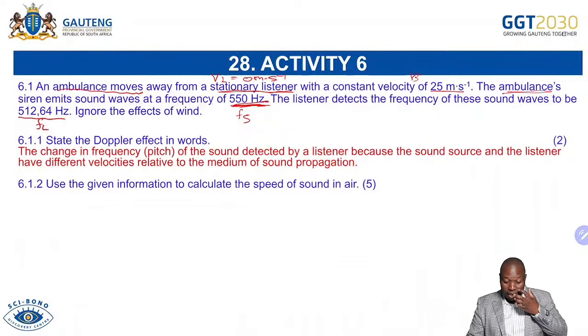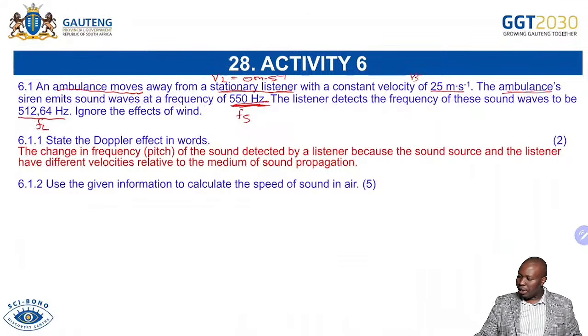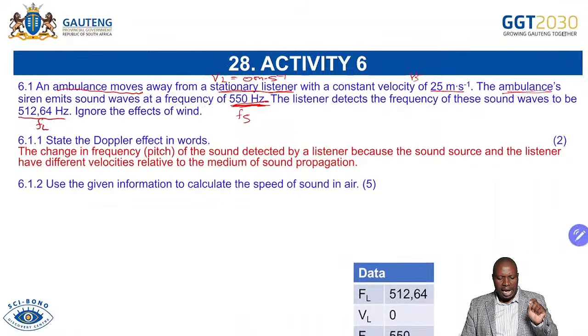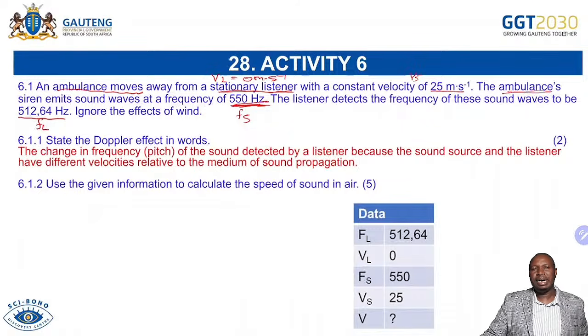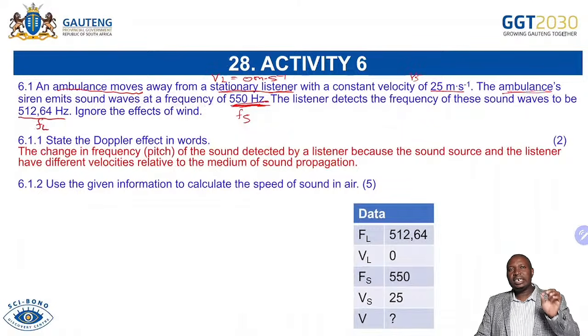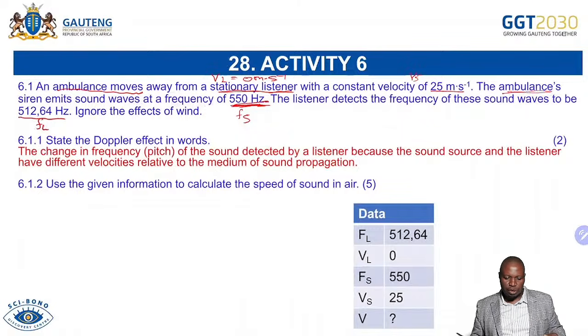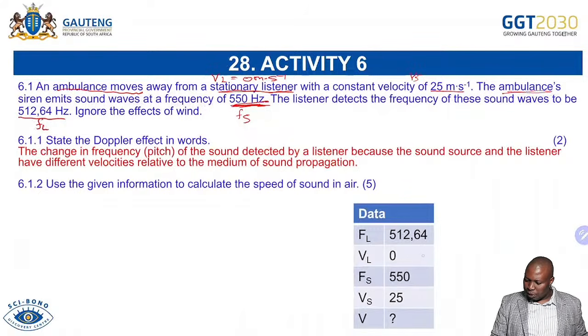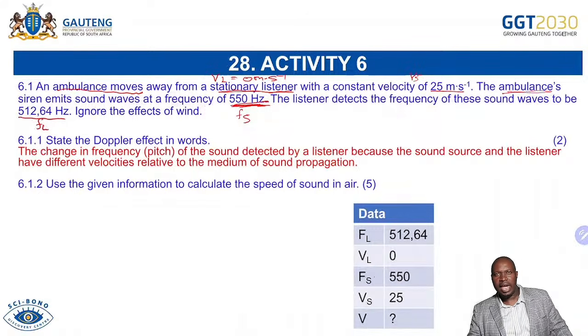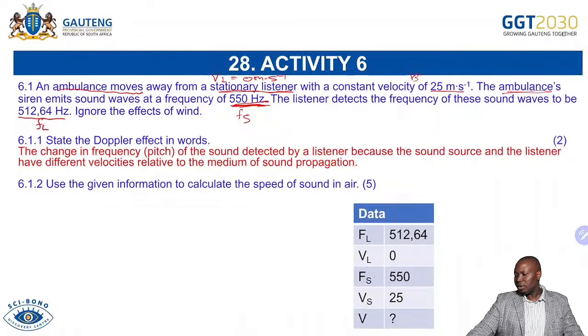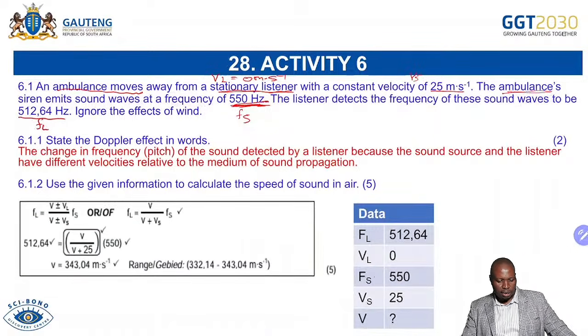Use the given information to calculate the speed of sound in air. Definitely, you're going to copy the formula. I emphasize this. Copy the formula as it appears in the data sheet. But before you do that, data collection. Frequency of the listener, the speed of the listener. This listener was stationary, 0. Frequency of the source was 550 hertz. And then the speed of the source was 25. We're looking for the speed of sound in air, which must be a constant of some sort. That's what we are calculating.